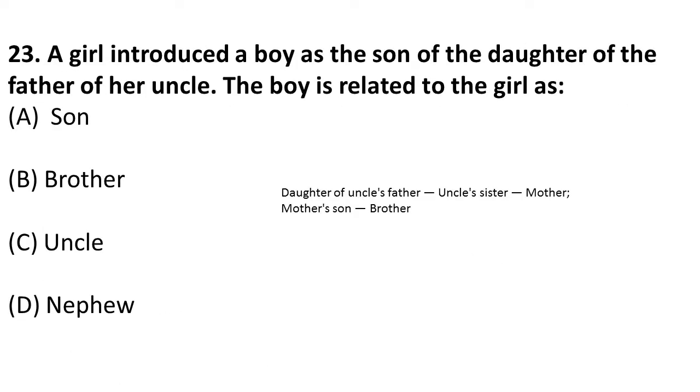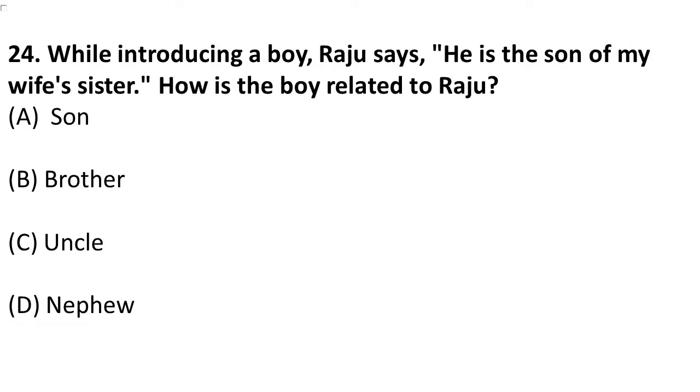Next question is, a girl introduces a boy as the son of the daughter of the father of her uncle. The boy is related to the girl as. So here the daughter of the uncle's father is the uncle's sister, and the uncle's sister is the mother, right? So mother's son will be brother. So this is a family relationship related question. If you have any doubt, you can comment. The correct answer is that the boy whom the girl introduced as the son of the daughter of the father of her uncle is actually her brother. Next question is, while introducing a boy, Raju says he is the son of my wife's sister.